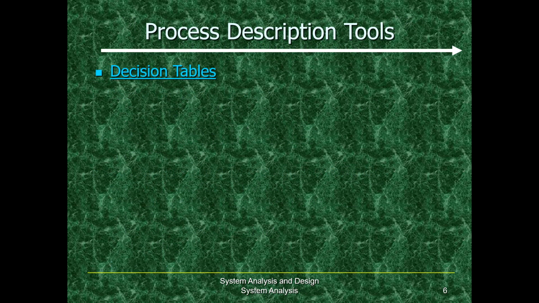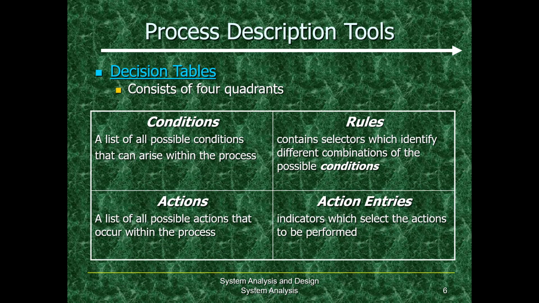So now let's look at the description of the processes that go on inside a decision table. These processes have to be kept in mind when we design a decision table. First thing first, what we need to be aware of is that a decision table consists of 4 quadrants, and these are the 4 quadrants: conditions, rules, actions, and action entries.